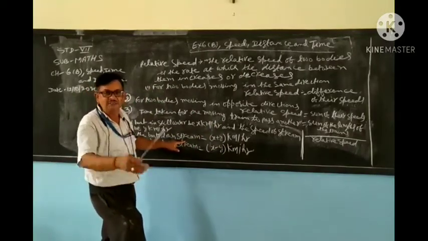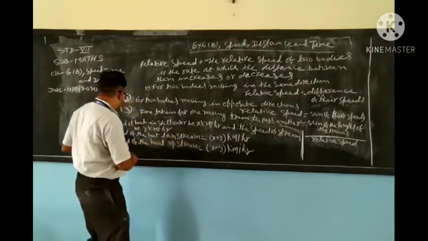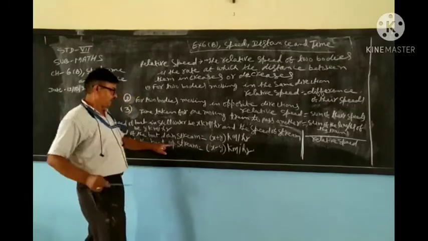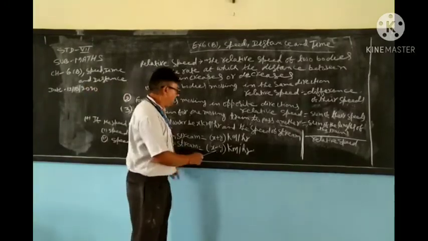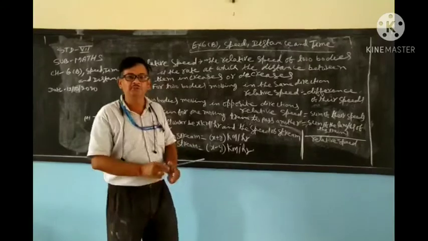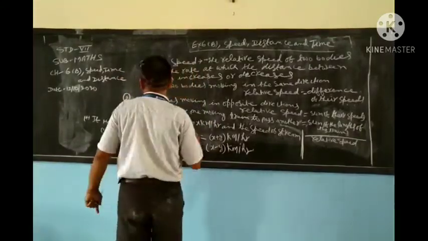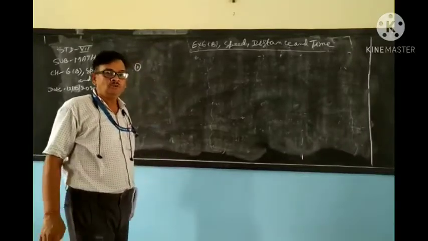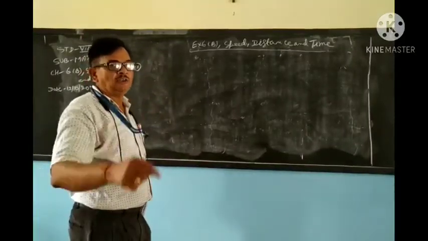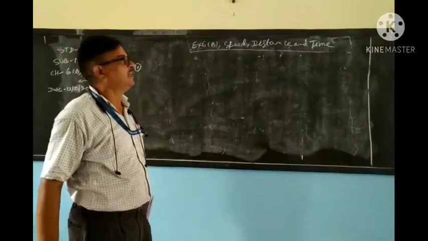Similarly, upstream, against the stream, the speed of the boat is x minus y kilometer per hour. Is it clear? Understood now? My dear student, today I am going to solve question number one.